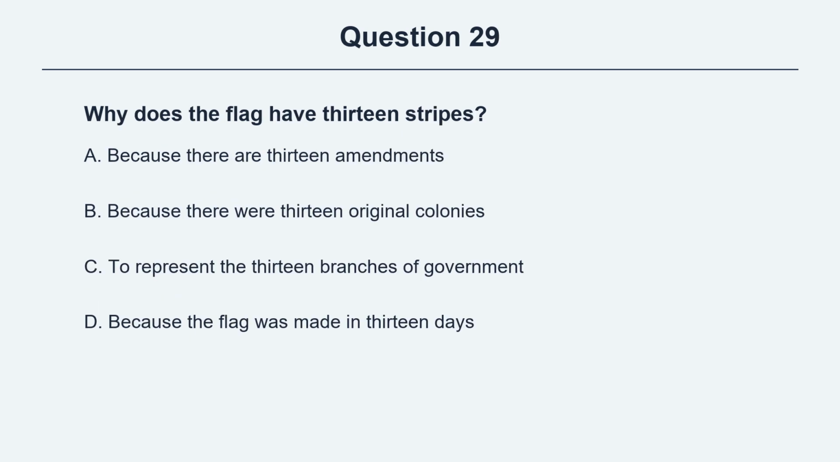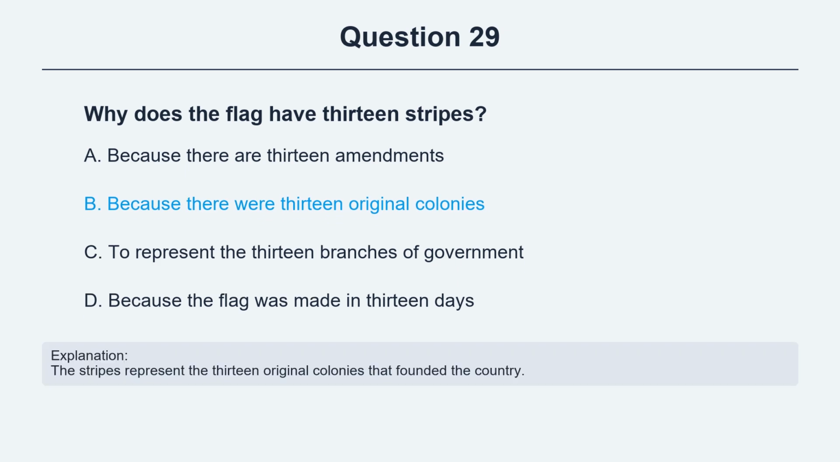Question 29. Why does the flag have 13 stripes? Option A, because there are 13 amendments. Option B, because there were 13 original colonies. Option C, to represent the 13 branches of government. Option D, because the flag was made in 13 days. The correct answer is option B, because there were 13 original colonies. Explanation. The stripes represent the 13 original colonies that founded the country.